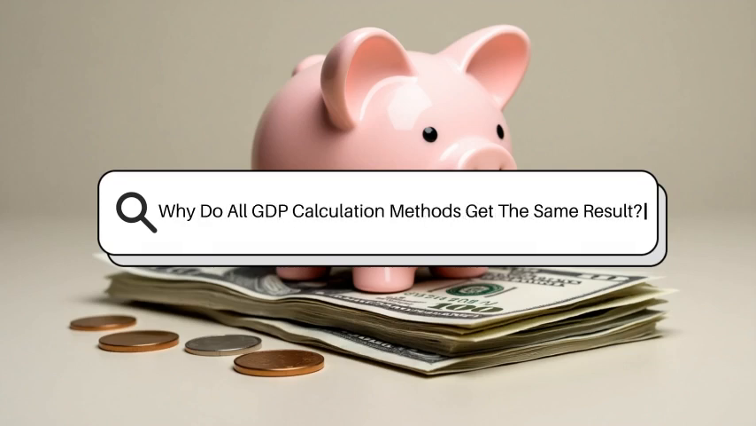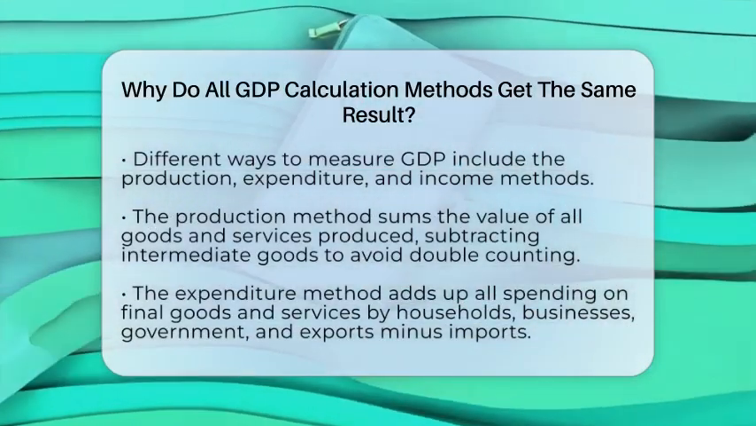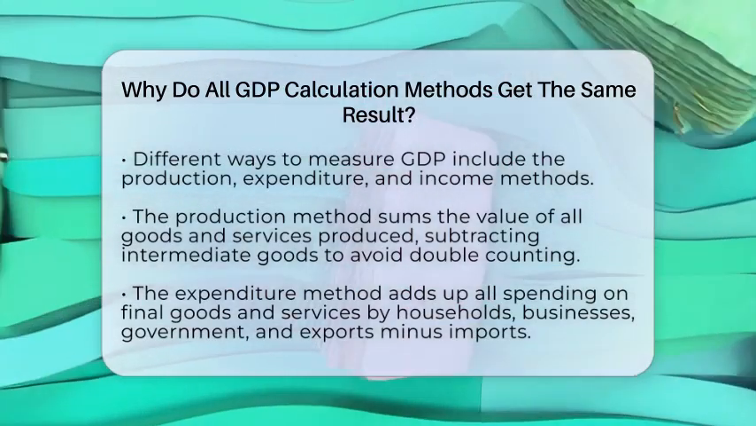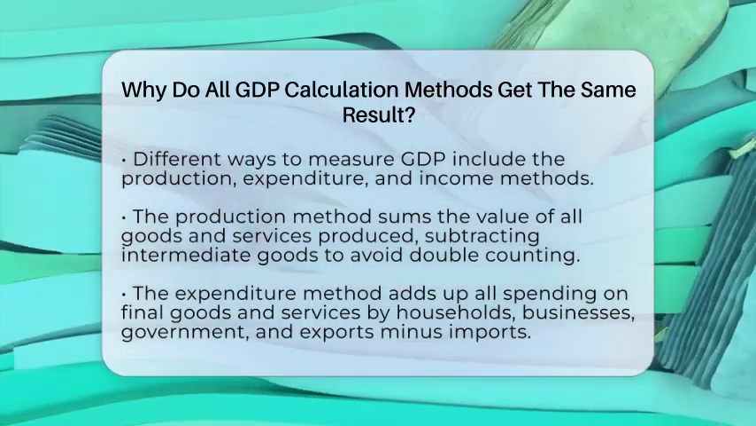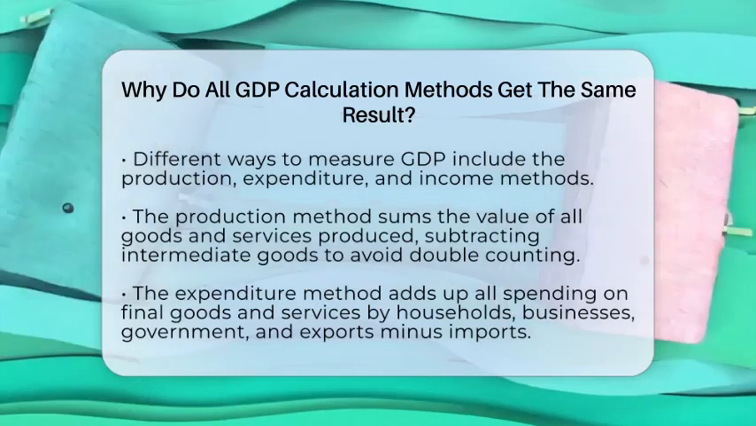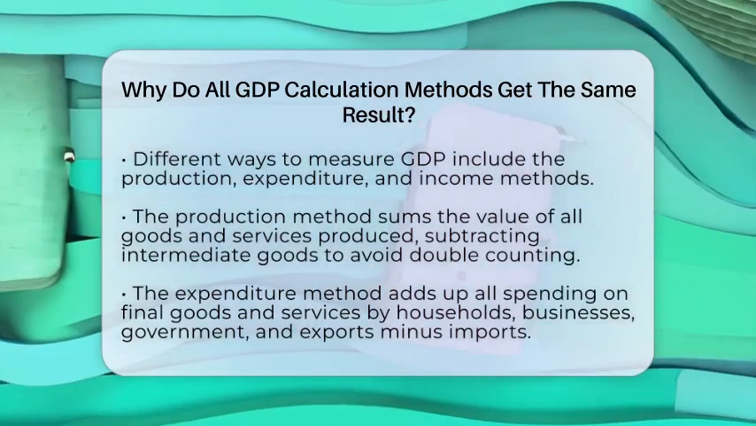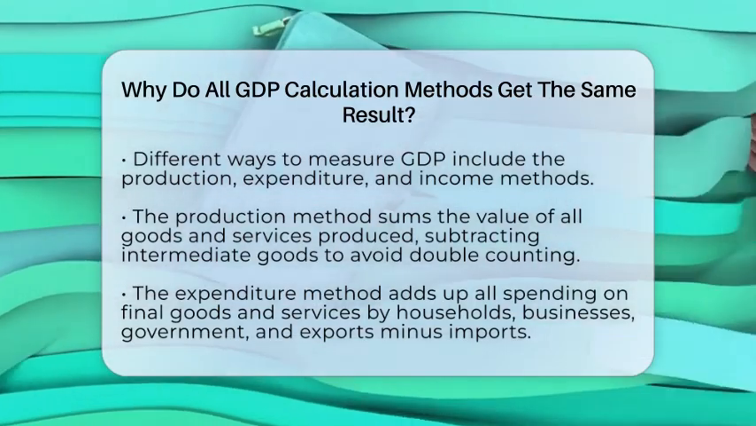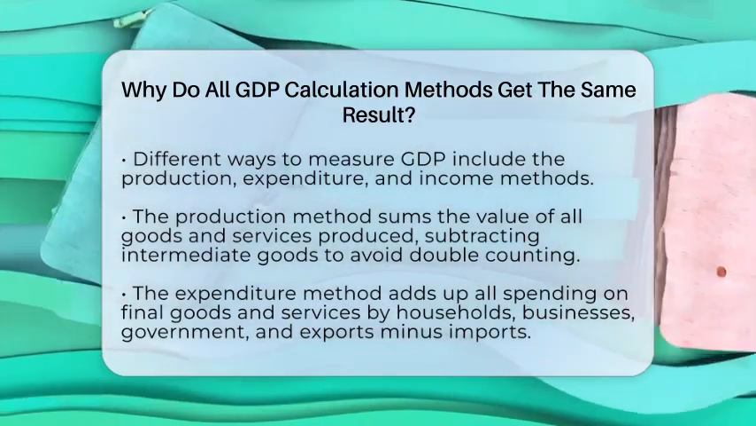Why do all GDP calculation methods get the same result? Imagine trying to count all the money in a big jar, but from different angles. One way is to see what's inside, another is to count what's spent, and another is to tally what everyone earns. Surprisingly, all these ways give the same total. That's because they are just different views of the same story.